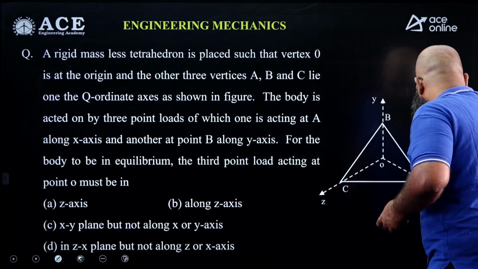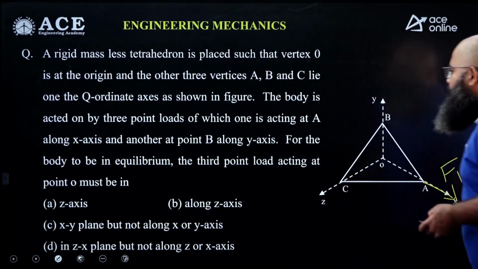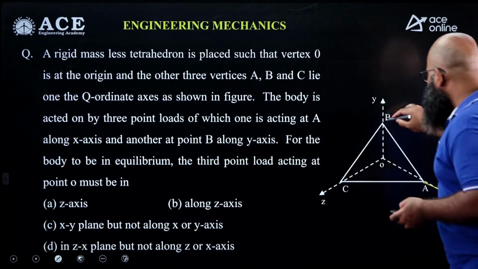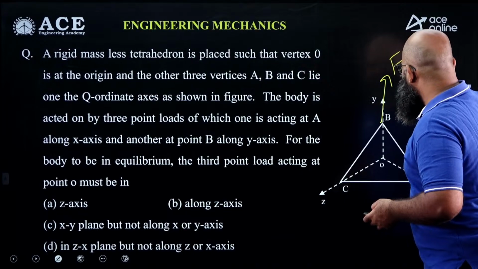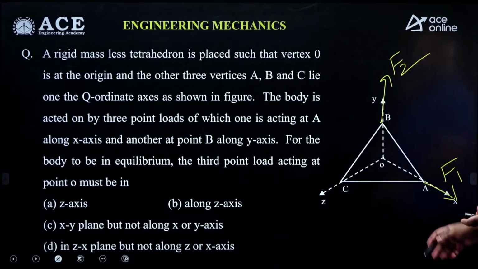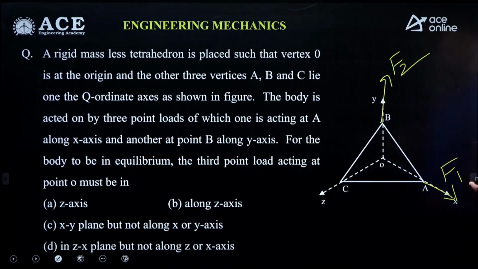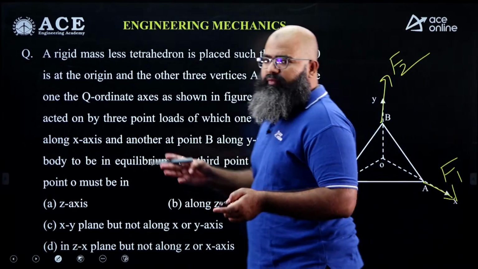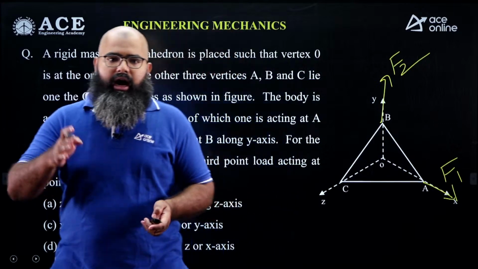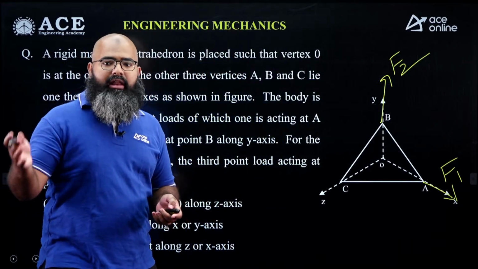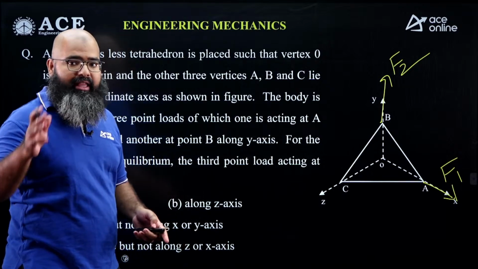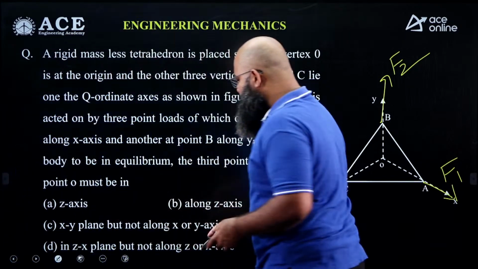Let us say this is some force over here. Let us call this F1. Other is acting at point B in y axis. Let us say this is some force F2 we are having. For the body to be in equilibrium, the third point force should be at which point? Now you see a 3 force member can be in equilibrium only if the forces are coplanar first of all. After being coplanar, the forces can be either parallel or concurrent. I don't see the 2 forces to be parallel, so they have to be concurrent and they have to be coplanar. Now look at the options.